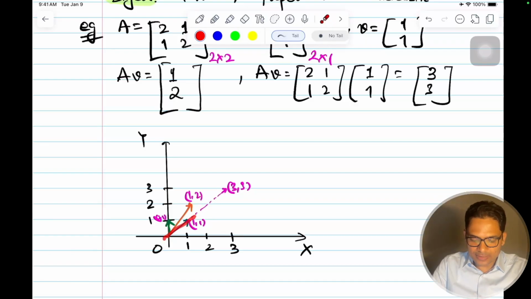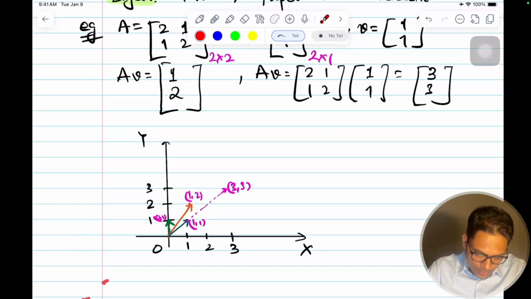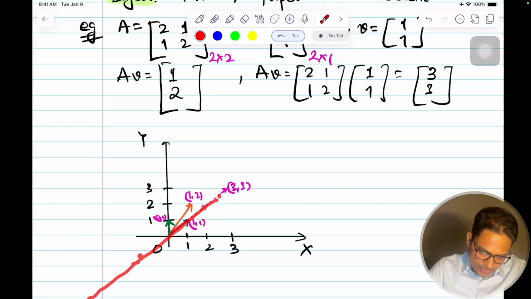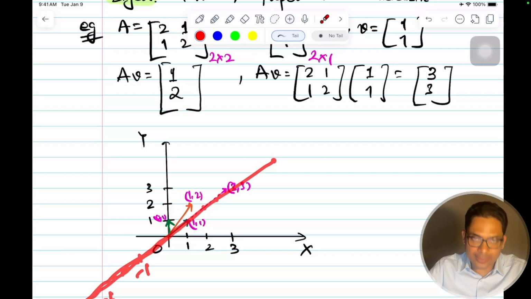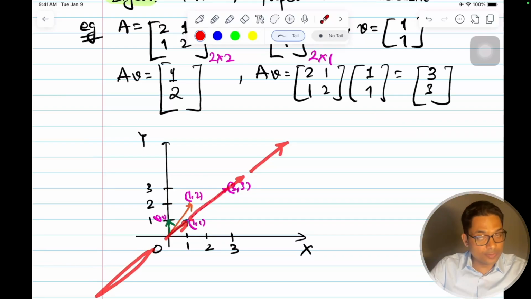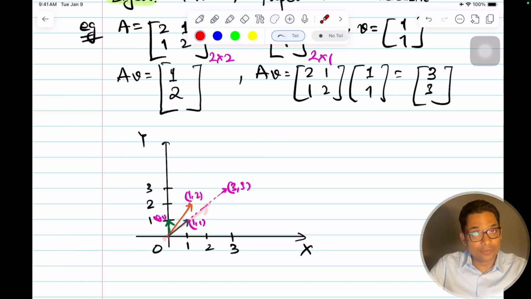If you have any vector on this y equal to x axis, which is shifted 45 degrees, like [1, 1], [2, 2], [3, 3], [-1, -1], [-2, -2], anything on this axis, you can check it, all the vectors will just be scaled. The length will either increase or decrease, mostly it will increase because of the eigenvalue.